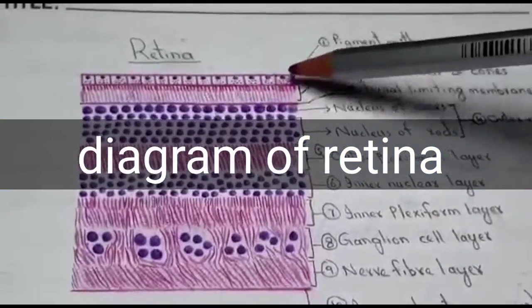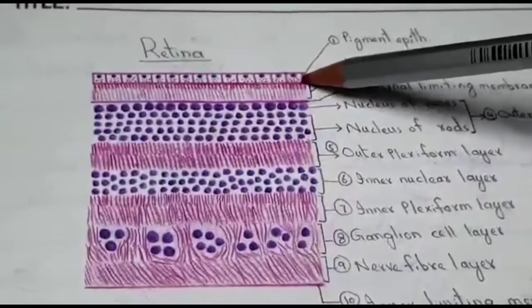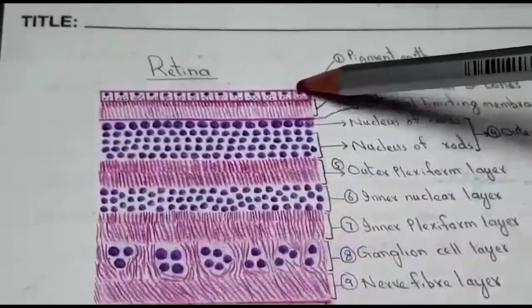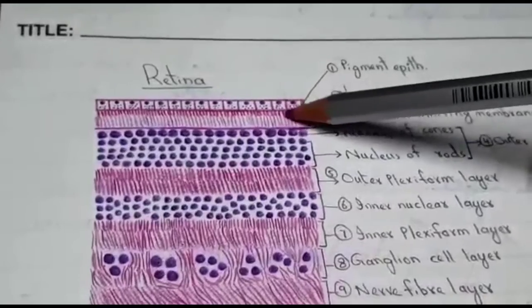This is slide of retina. It consists of 10 layers. Outermost layer is pigment epithelium. This layer consists of low columnar cells, single layer of low columnar cells.